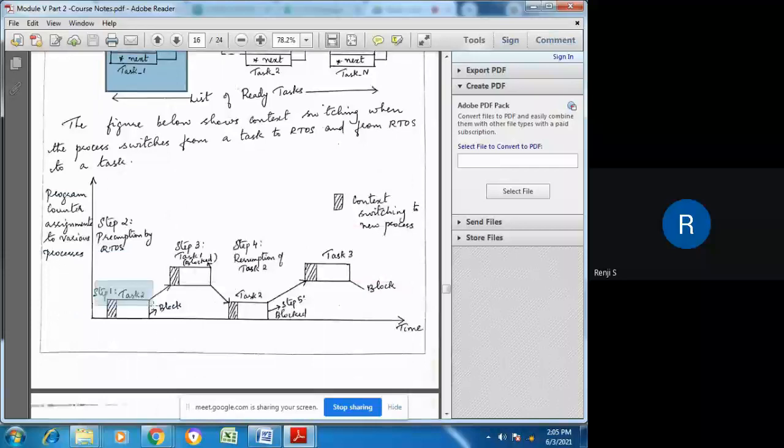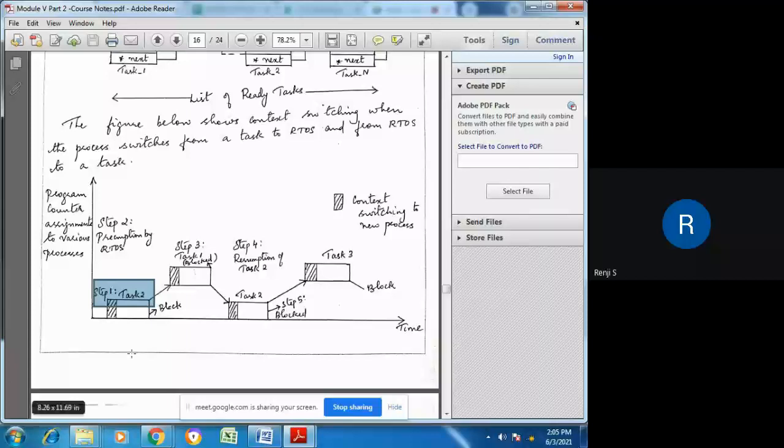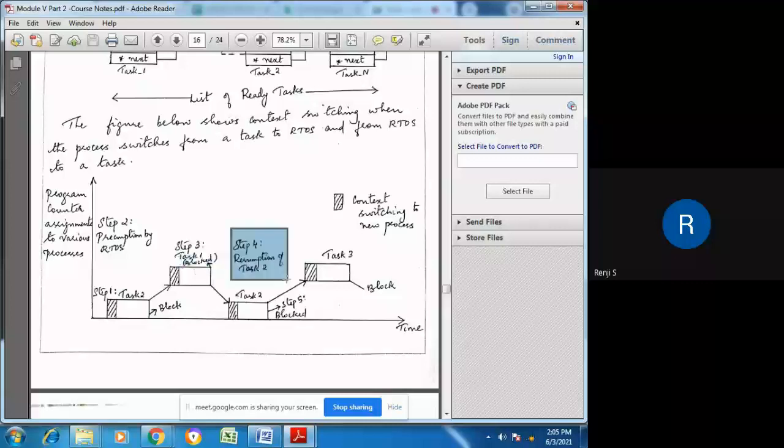Initially task 2 was in execution, and in step 2 preemption occurred because higher priority task 1 had arrived. Task 1 executed for some time and then went to the blocked state, and task 2 is resumed. When task 2 goes to the blocked state, it will move on to task 3.